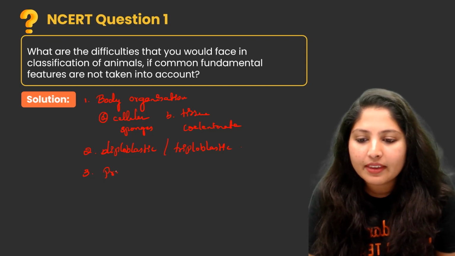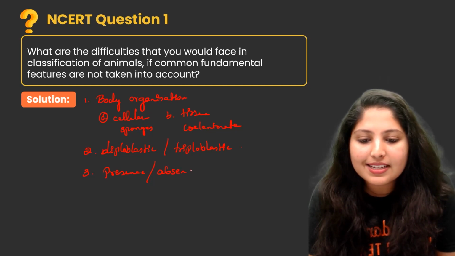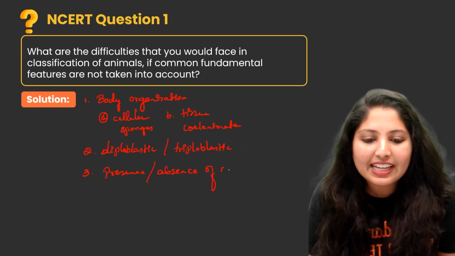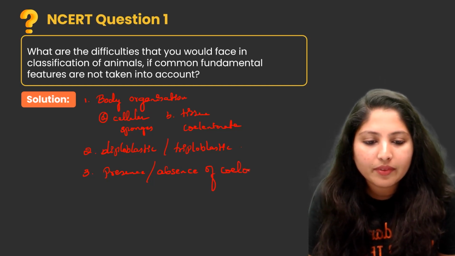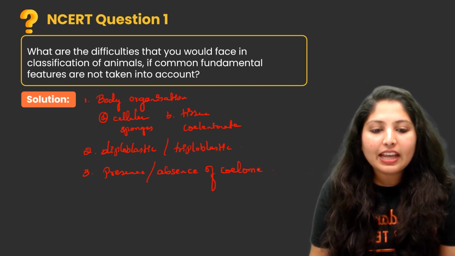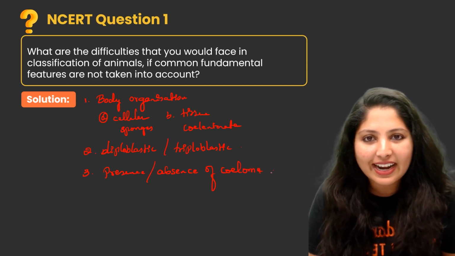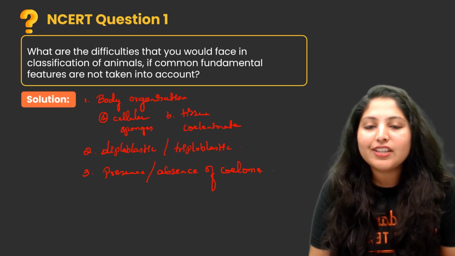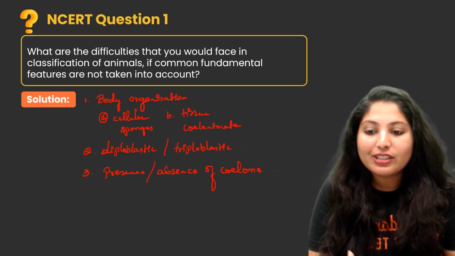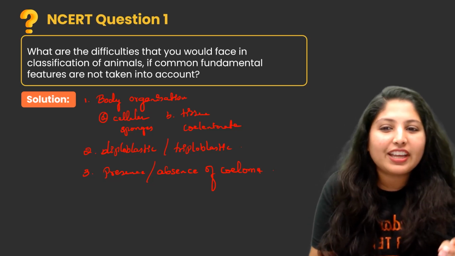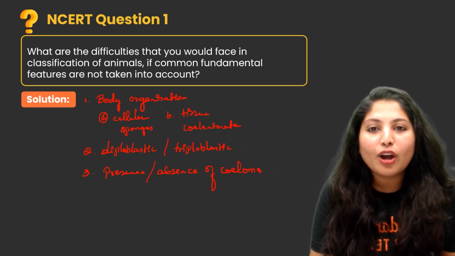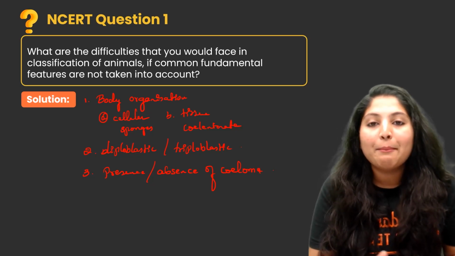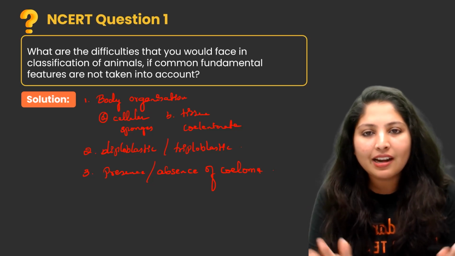Presence or absence of coelom is also a very important fundamental feature. So these are the very important fundamental features. Without these particular fundamental features, we cannot distinguish or group a particular animal into a particular group.